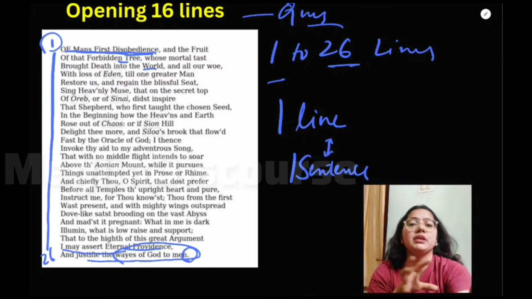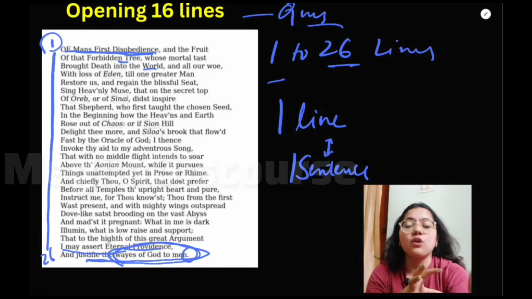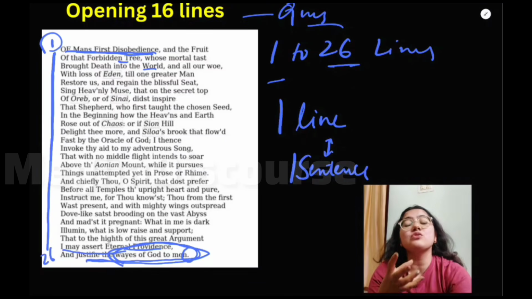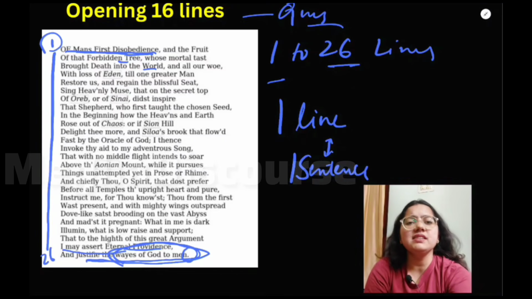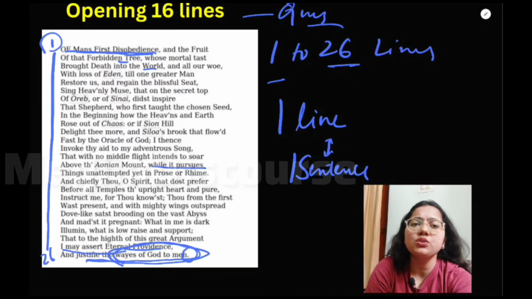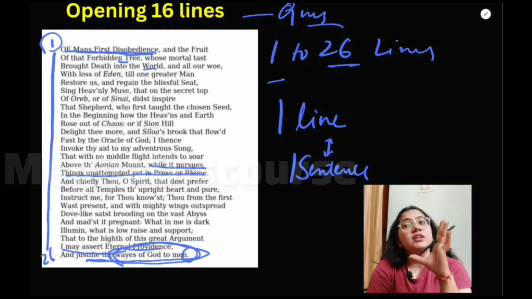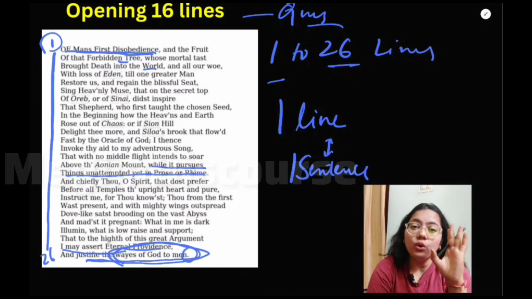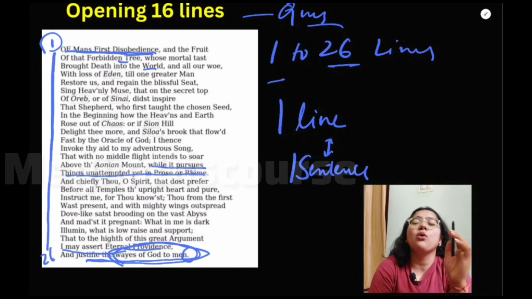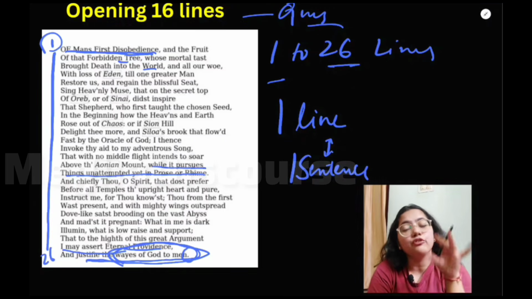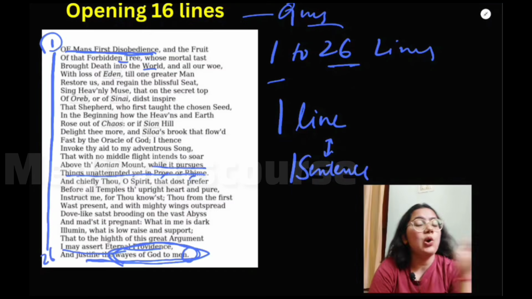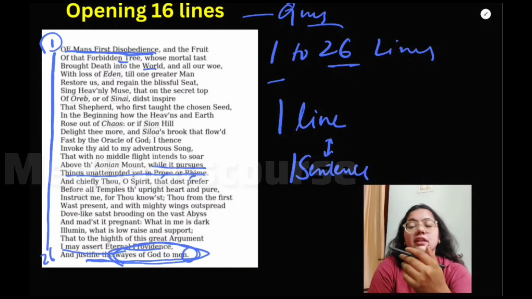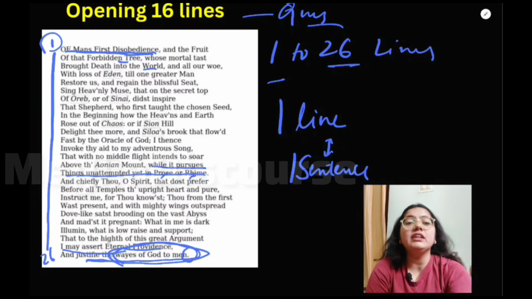So now in this poem he will justify the ways of God to man, or we can say the purpose of God to the man, or we can say to us. And we can see that he pursues things unattempted yet in prose and rhyme, that nobody has told about this subject or has written about this kind of theme yet, in prose or in rhyme, in poem or in essay or in other narrative form. But I will do so.